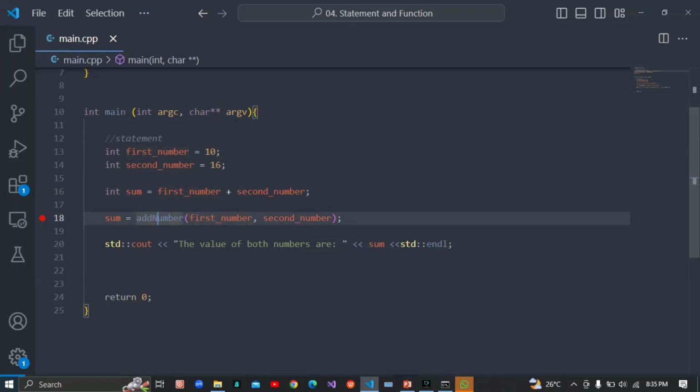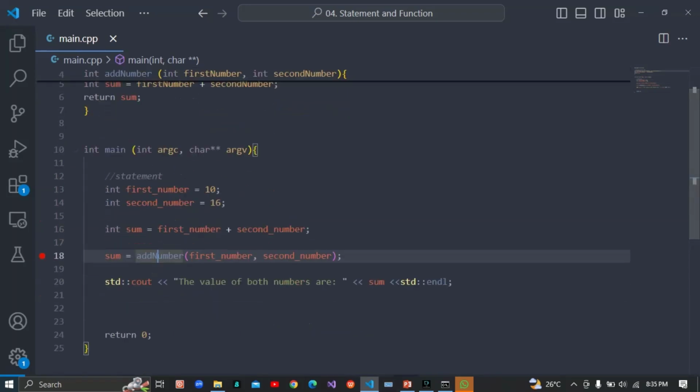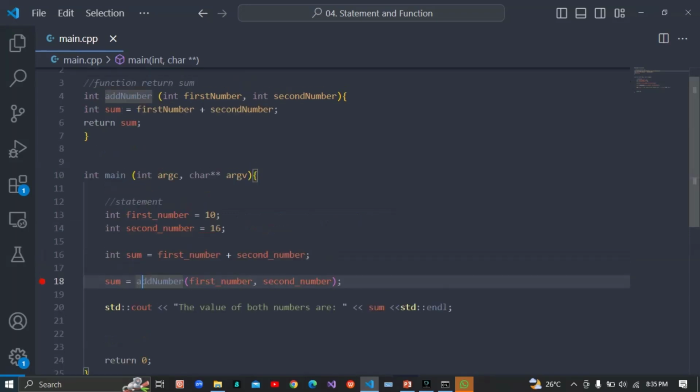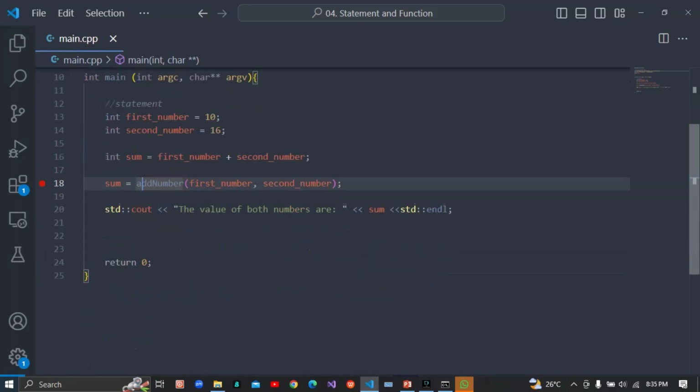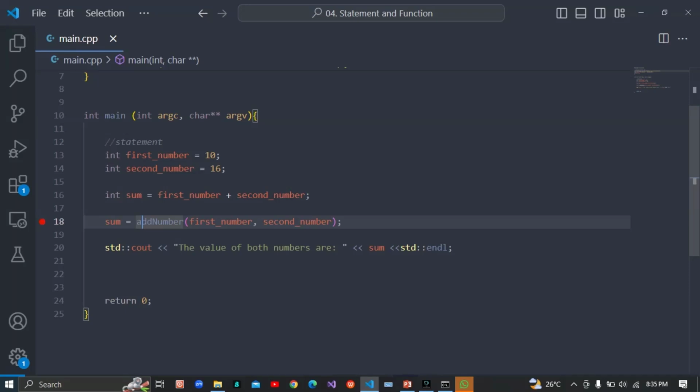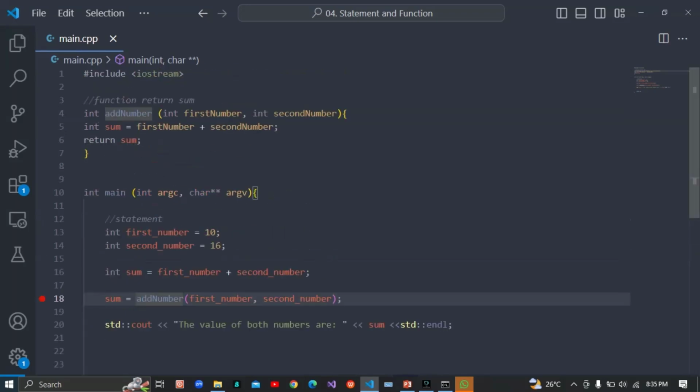It's going to look for add nums in our code. It's going to give this place a sign, like, oh, I'm coming back, 18, I'm coming back. I want to look for this code, I want to look for what is happening. So it's going to go through our program. If you have a lot of code, like 10,000 lines, it's going to look through all your code for this particular function.